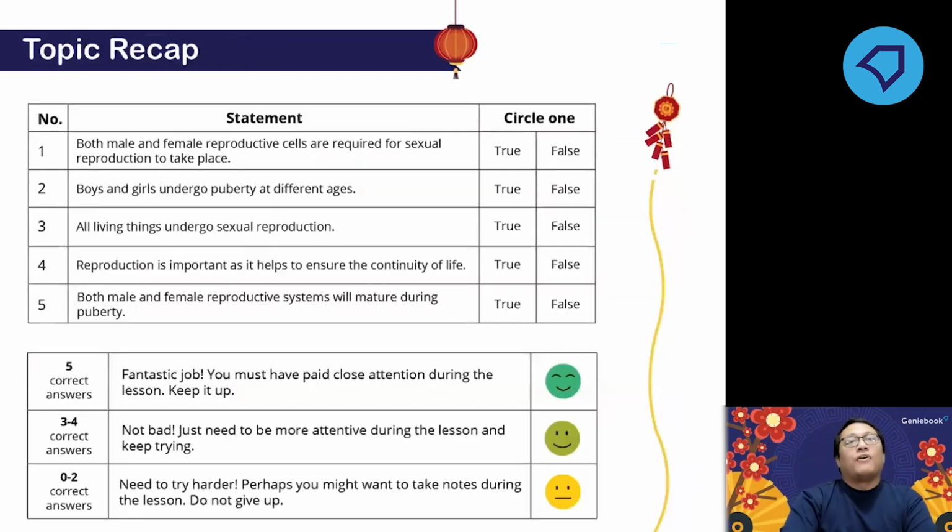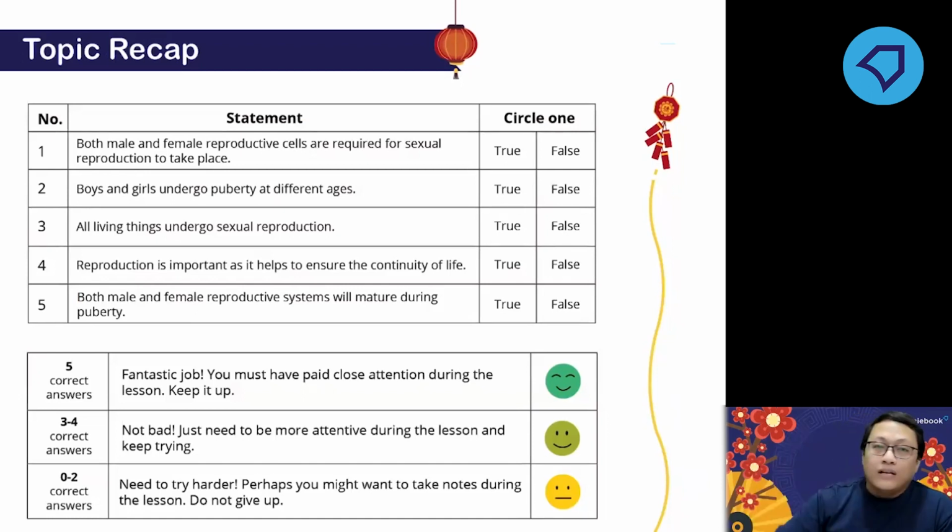But before we go into those things, I just want you to recap on what we learned last week. So I want you to prepare a blank paper, or your note, or maybe your iPad has a note app, for you to write down. Try answering these 5 questions, whether they are true or not.